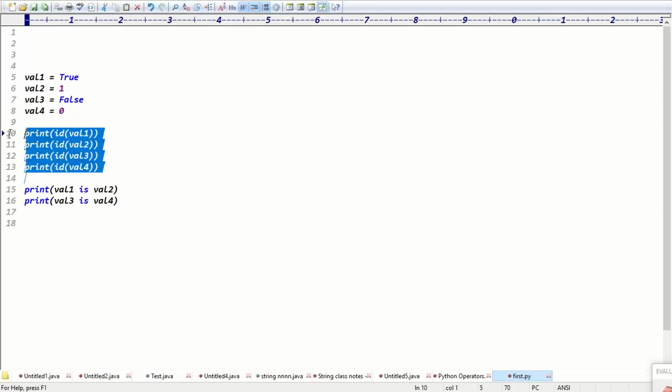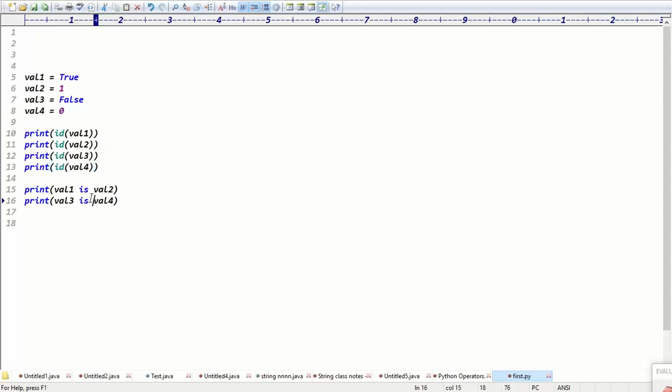Then how many memories with how many variables, guys, total? 4 memories with 4 variables, right? Is it very clear now? 4 variables with what?